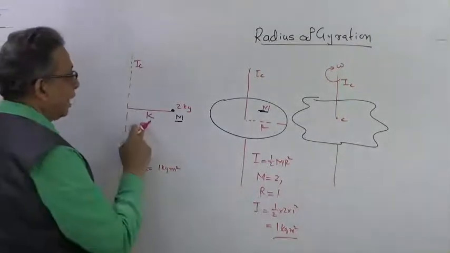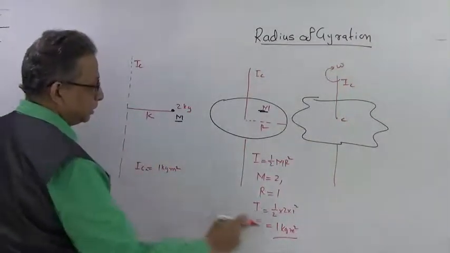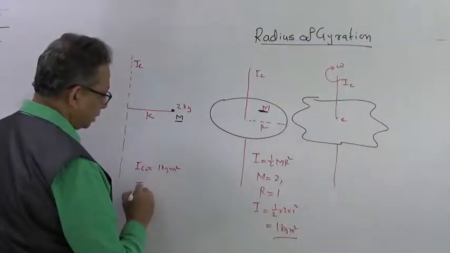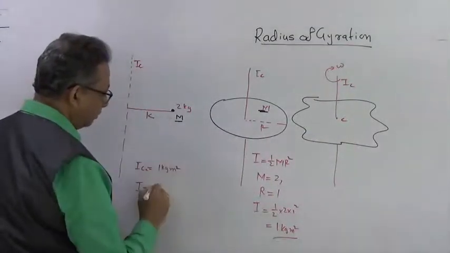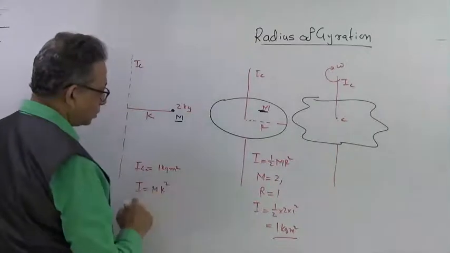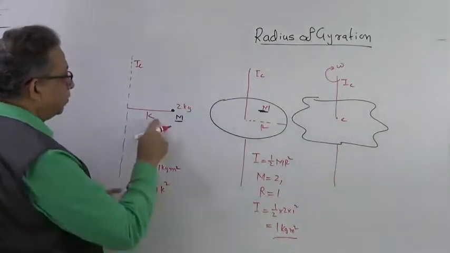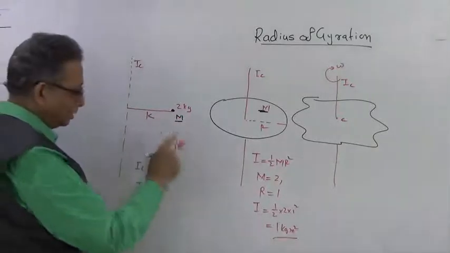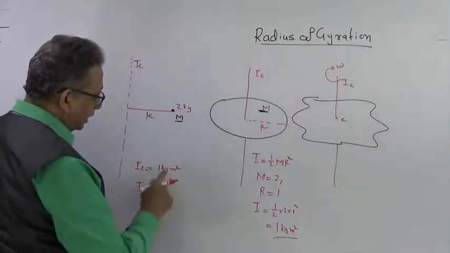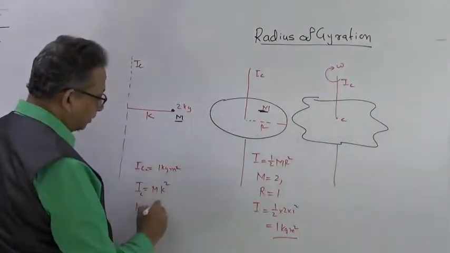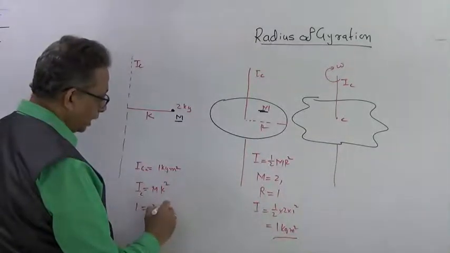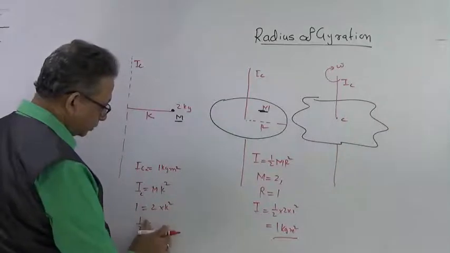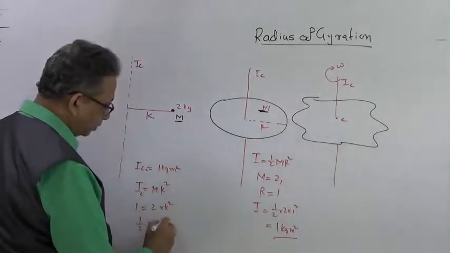Okay. Now I have to find the radius of this. Since I has to be the same, right? So I will write I is equal to m k square. This is the moment of inertia of this system of a concentrated mass of 2 kg at some distance k. Now IC I know is equal to 1, mass I know is equal to 2, and this is k square. So half will be equal to k square.